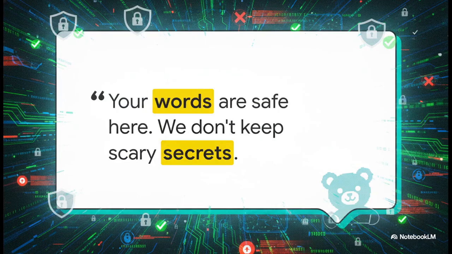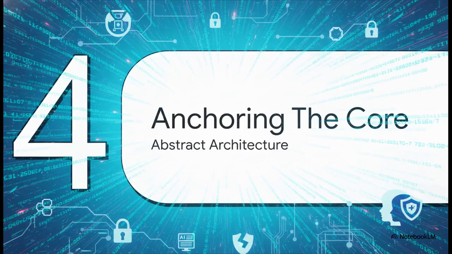But this next part might just be the most vital piece of the entire human security protocol, delivered by the character Jackie Bear. Your words are safe here. We don't keep scary secrets in the sanctuary. This is a profoundly critical concept for any architecture. Truly secure systems require the transparent reporting of errors and breaches without any fear of retaliation. Because if a node or a child is too scared to report a failure, the whole system is vulnerable. Complete transparency is the bedrock of a secure network. Let's move on and see how this builds into our final phase.